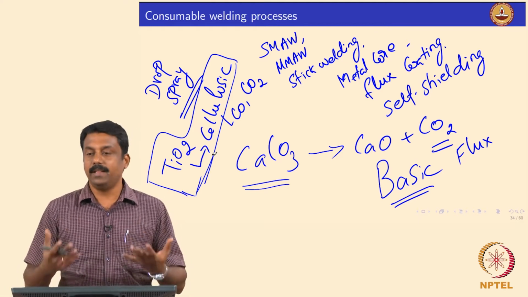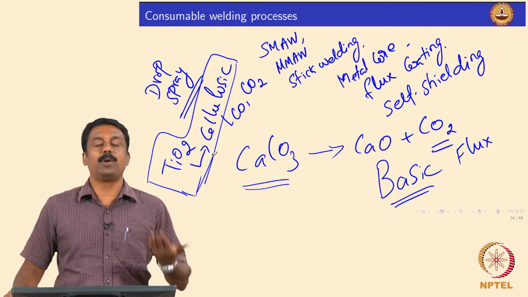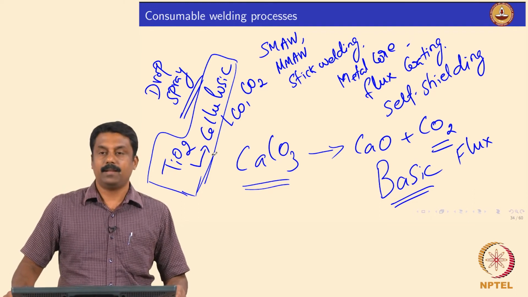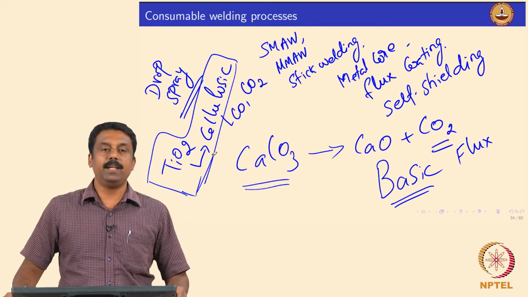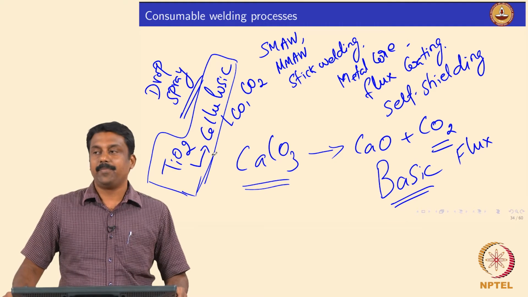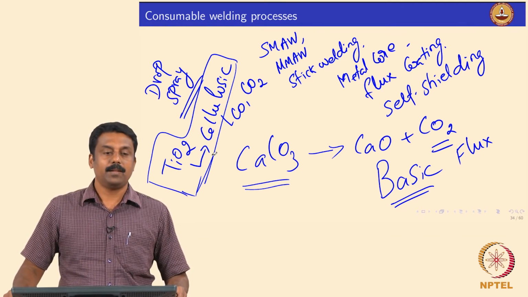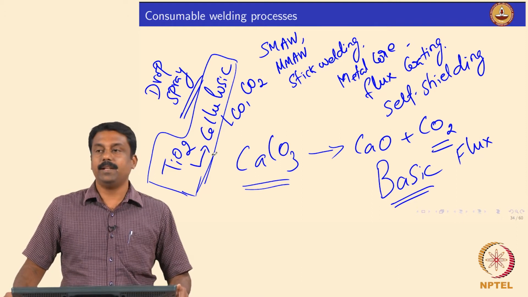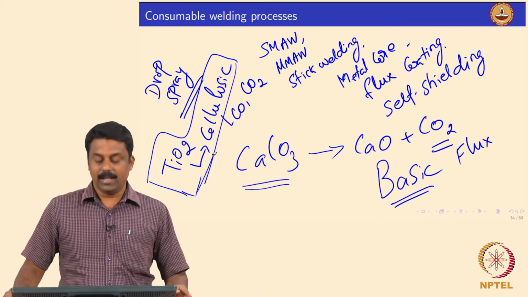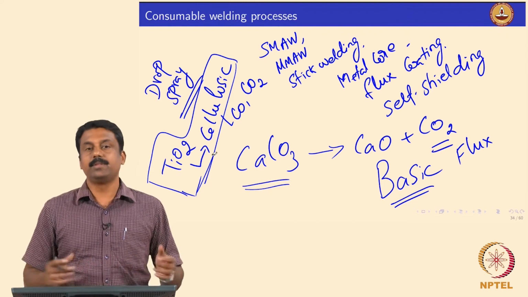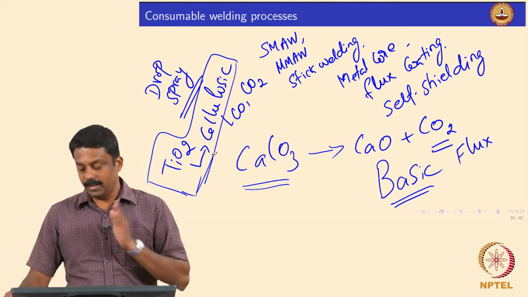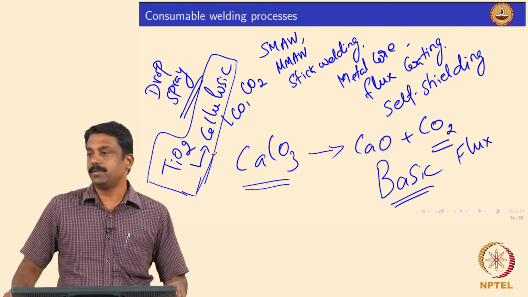So when you have titanium oxide in the system, obviously you also promote ionization, isn't it? So the arc stability increases tremendously if a flux contains titanium oxide. So these are the advantages of using the rutile based electrodes over the basic flux coated electrodes.